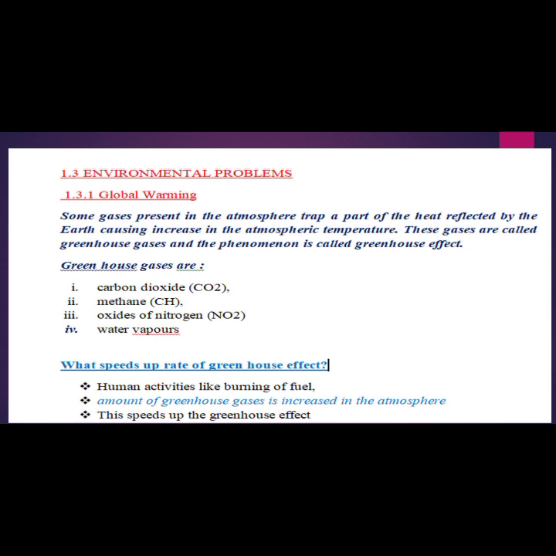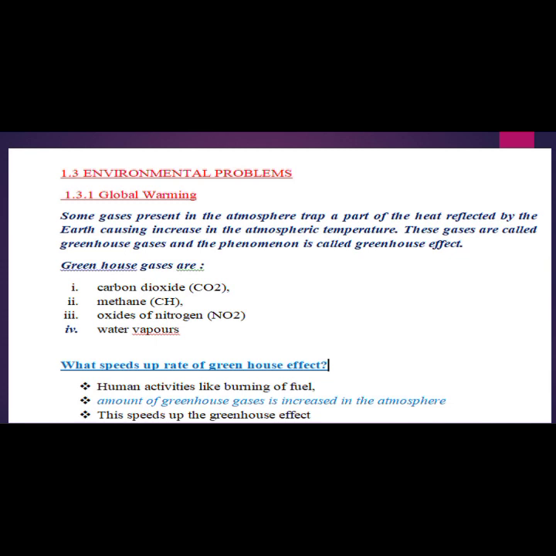Due to global warming, the increase in earth's temperature, the ice in the polar regions, the extreme regions, the north pole and the south pole at the very extreme sides of the earth, and at the mountains, those in the form of ice or glaciers, are going to be melting with the passage of time.